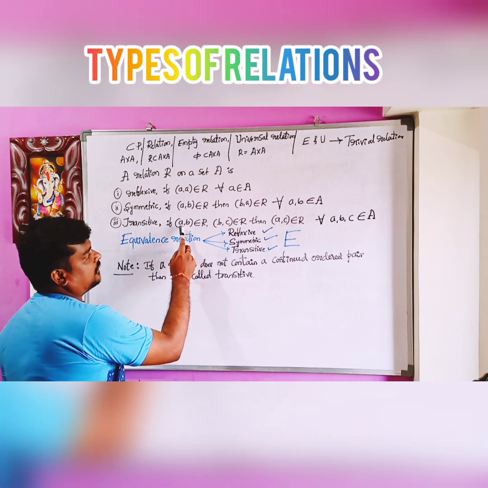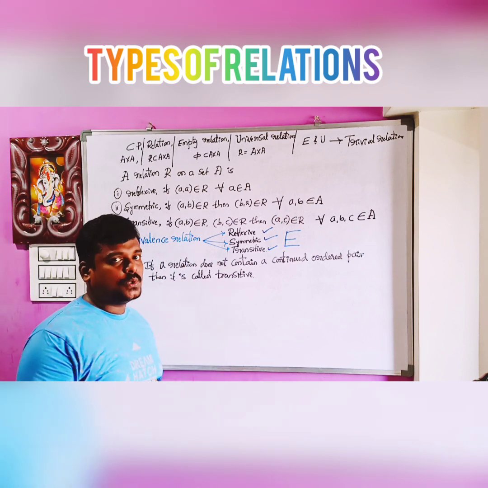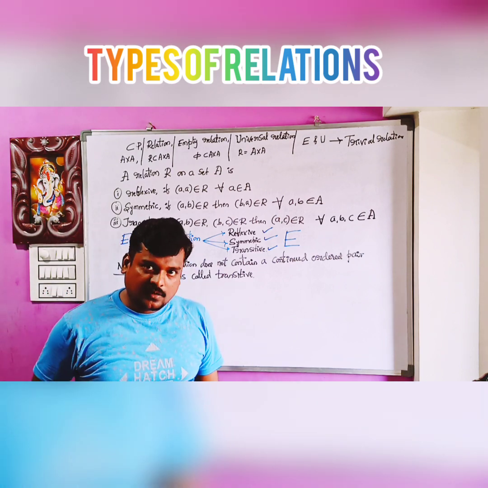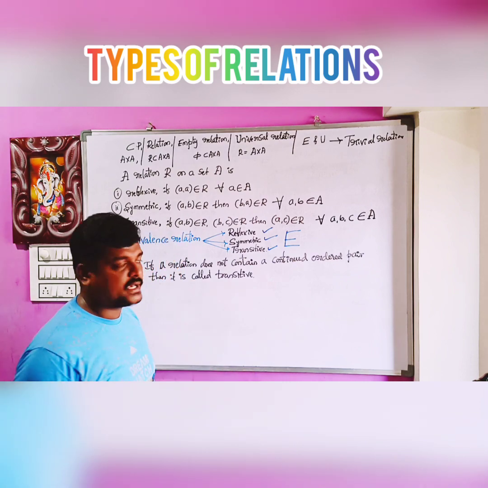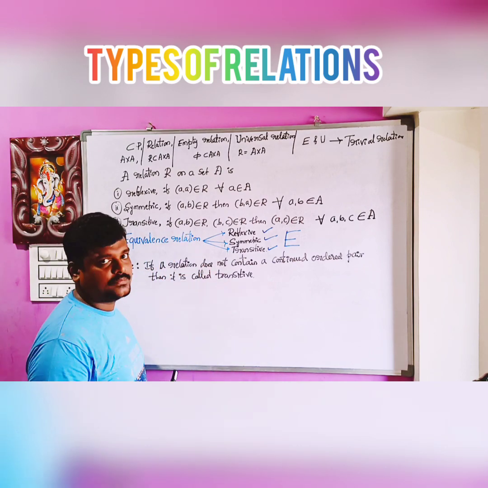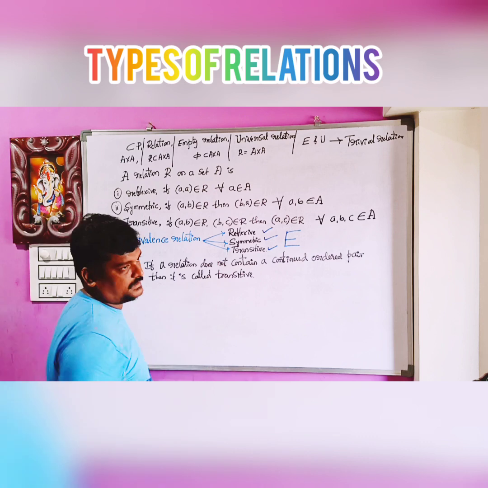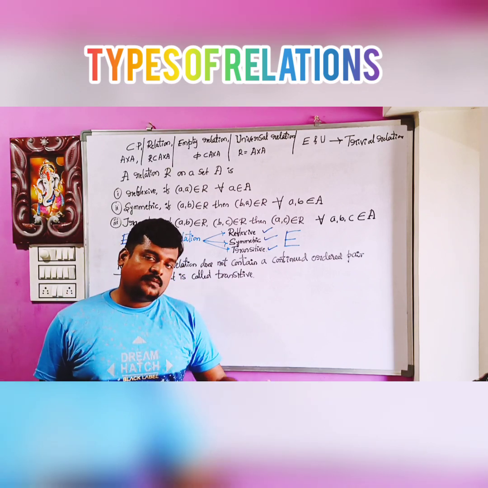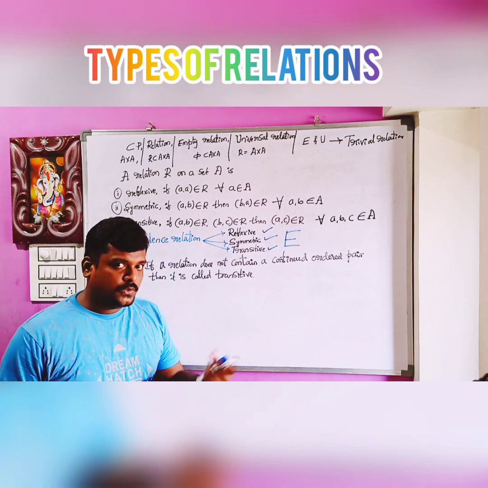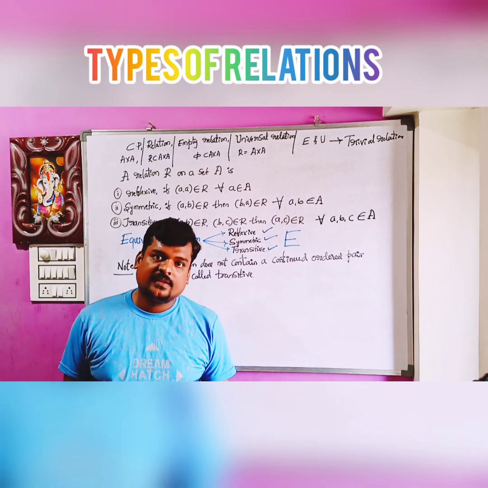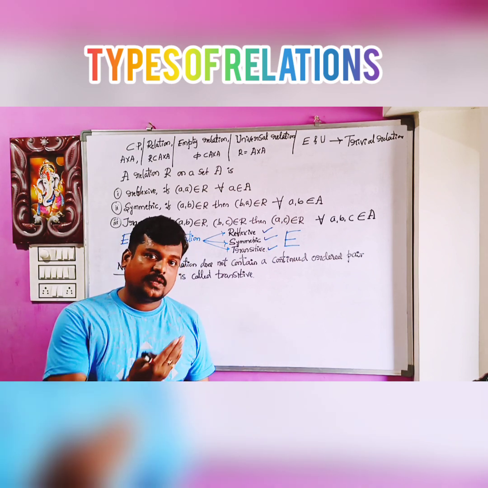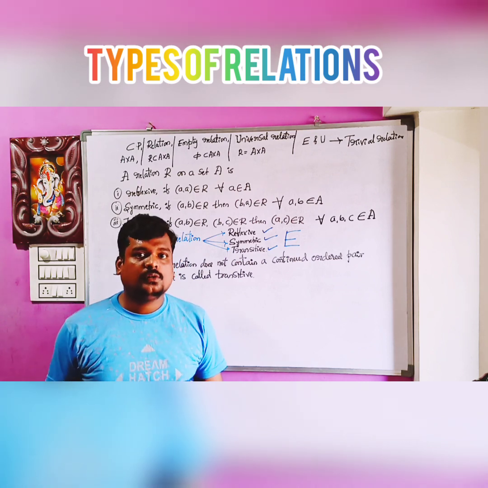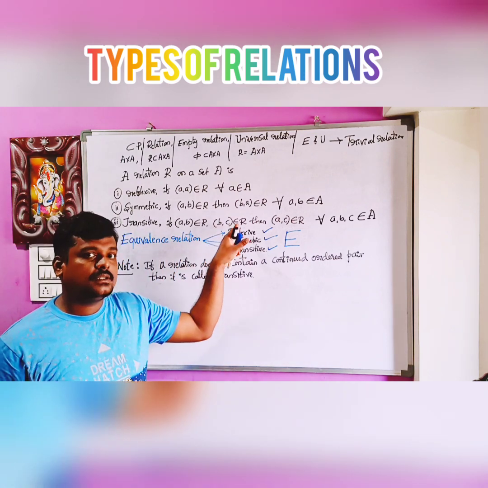For example, A comma B belongs to R, A is a friend of B. I just take an example of friend. B is a friend of C. A is a friend of B. You and your friend meet maybe in your class. That friend is also having a friend in their neighborhood, maybe near their home.